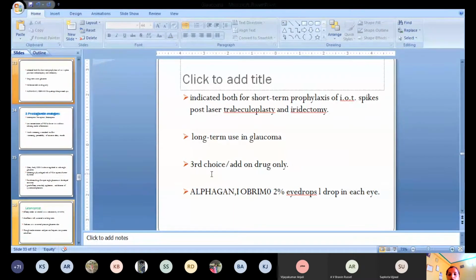So it becomes the third choice of drugs or add-on therapy. Different brand names are available like Alphagan, Iobrim, 2% eye drops. One drop you can instill in each eye.